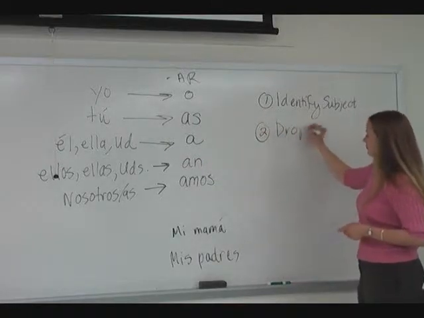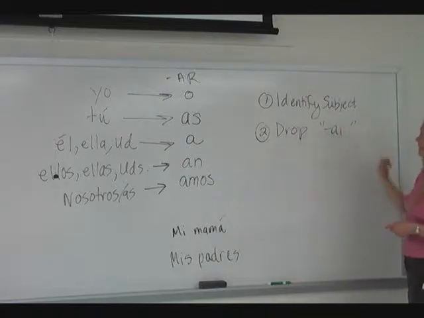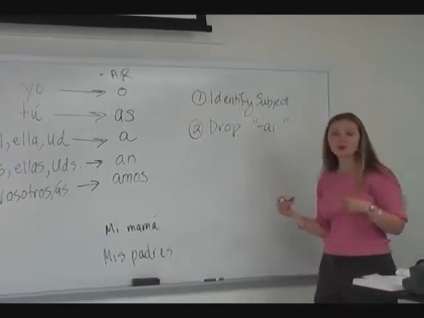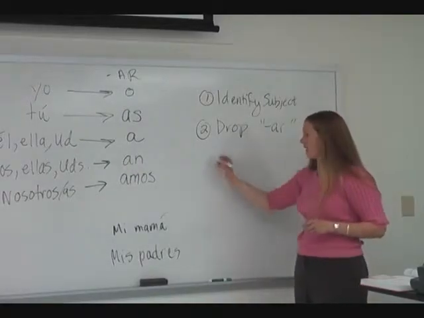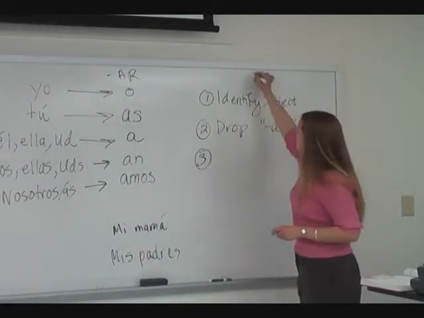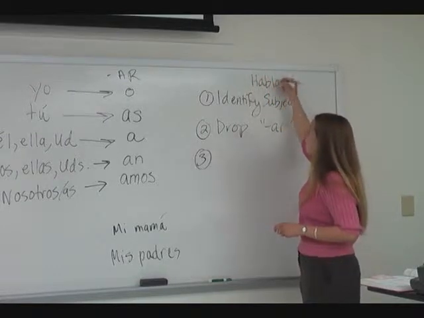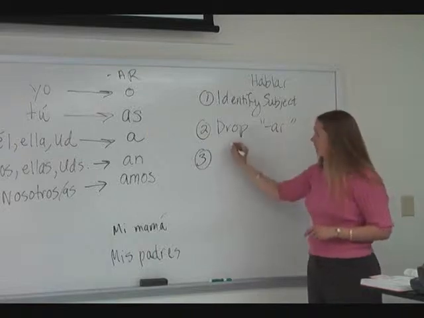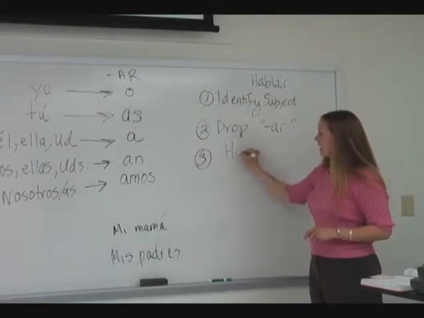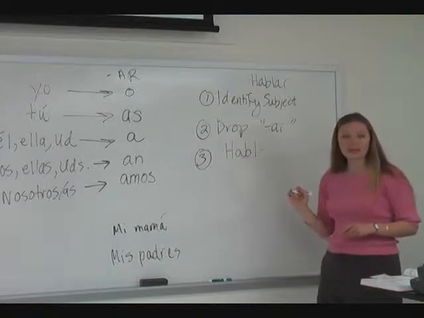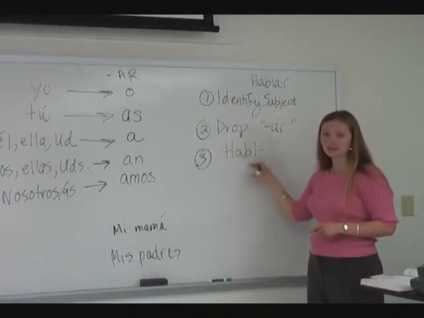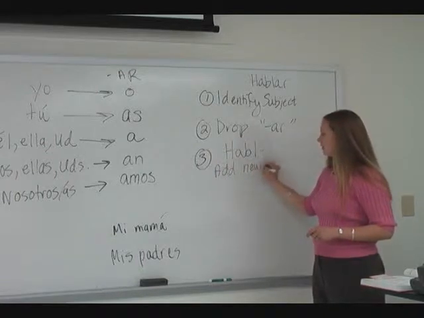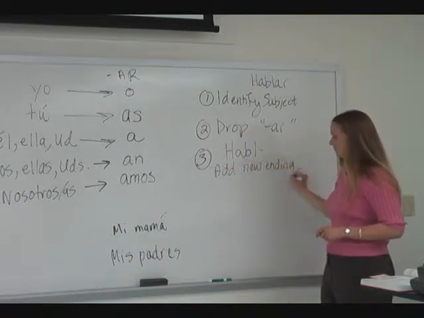Number 2, drop the AR from your AR verb, and that will leave you with the root of the verb or the stem of the verb. So if the verb is hablar, for example, por ejemplo, hablar means to speak. If the verb is hablar and I drop the AR, that's what I'm left with. This is my stem.